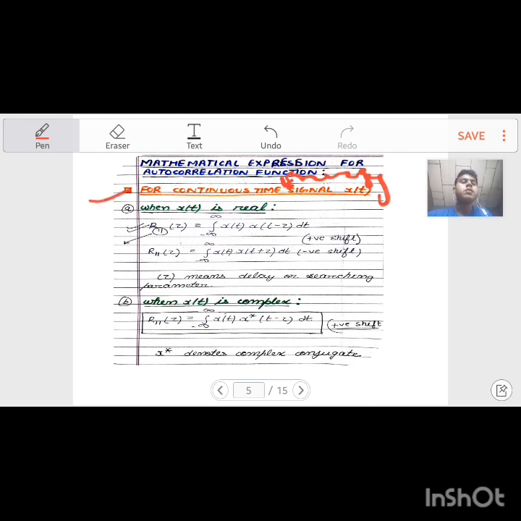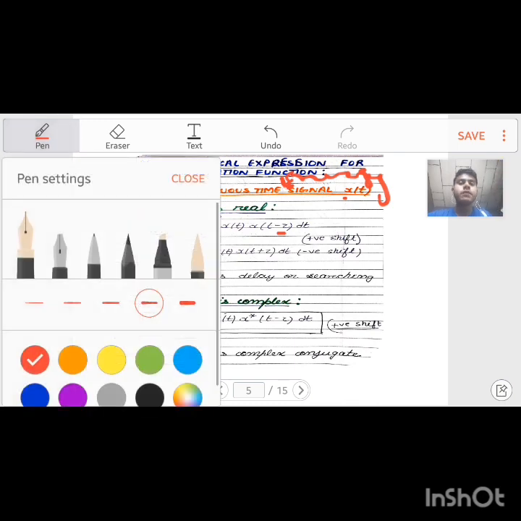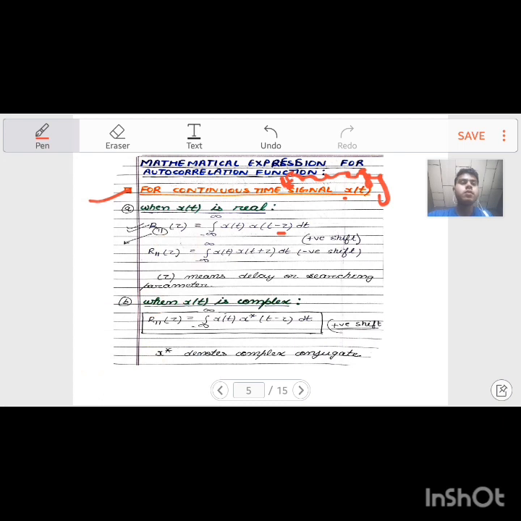For a signal which is continuous and real, the function is given as r11(tau) equals the integral from minus infinity to infinity of x(t) x(t minus tau) dt, or r11(tau) equals the integral from minus infinity to infinity of x(t) x(t plus tau) dt.